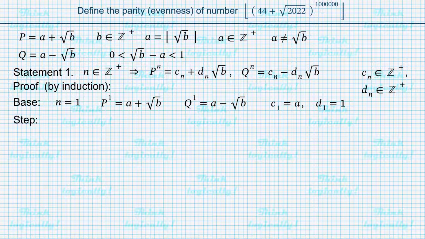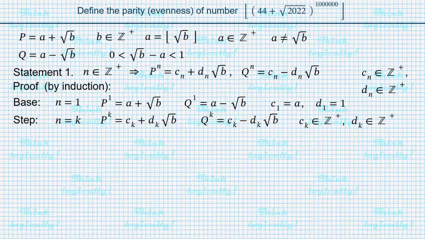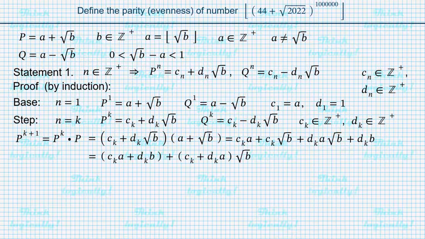Now we assume the statement to hold for n equals k, and get the formulae for p to the power of k and q to the power of k. Let's see what we will get for the power of k plus 1. P to the power of k plus 1 is p to the power of k times p. For p to the power of k, we use the formula from the induction hypothesis, while the second term p is just a plus square root of b.